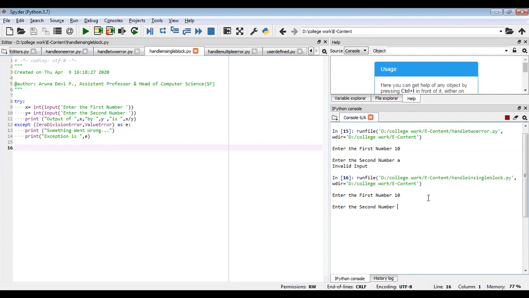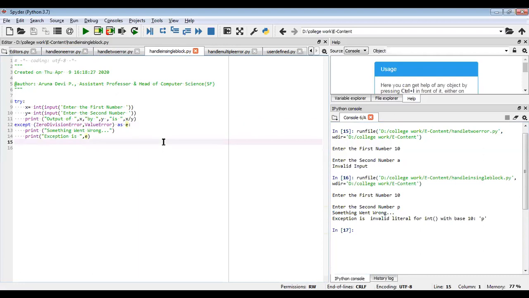For the second number, if I'm giving some variable, it says something went wrong. And next it is giving the exception. What is the exception? You are having a value P instead of your second number. So you can also do the same thing using one except block, but it is wise to put the exception inside an object E.